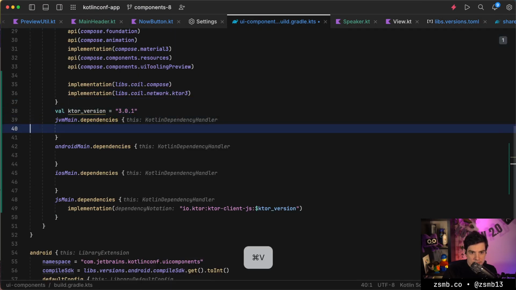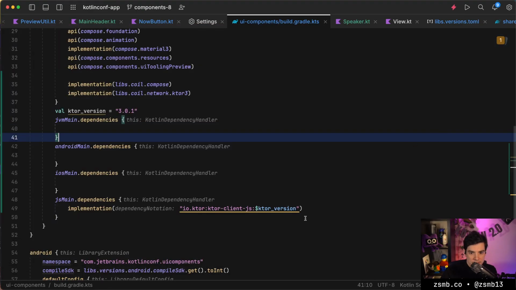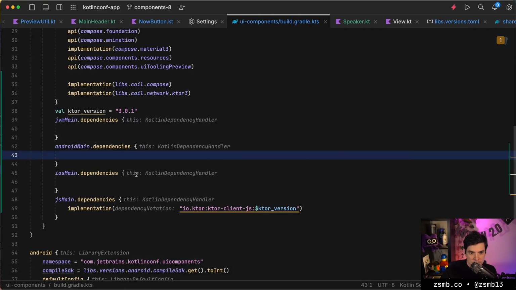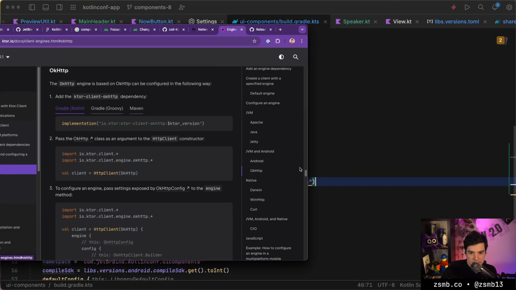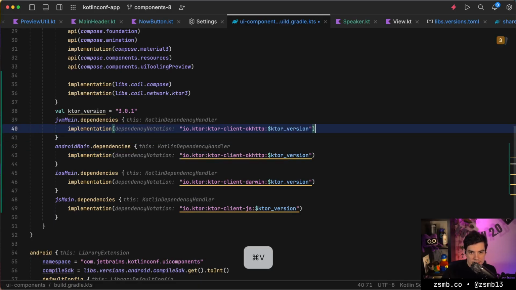So we're going to use that version, and then we start picking clients. The JS client we already have. We need the Darwin engine for iOS. I'm going to go with OkHttp for this and this. And we can attempt to do a Gradle sync.